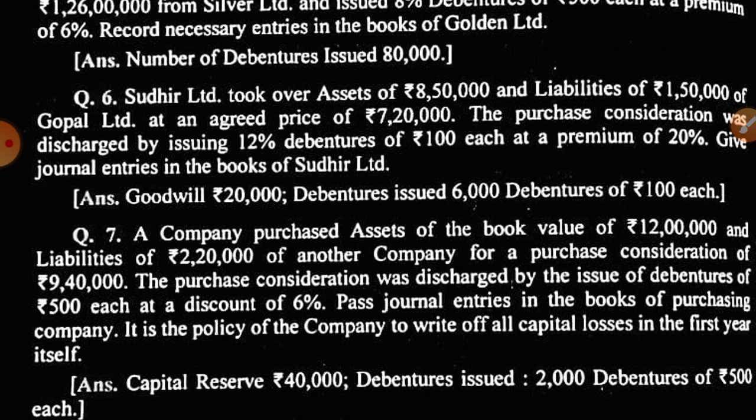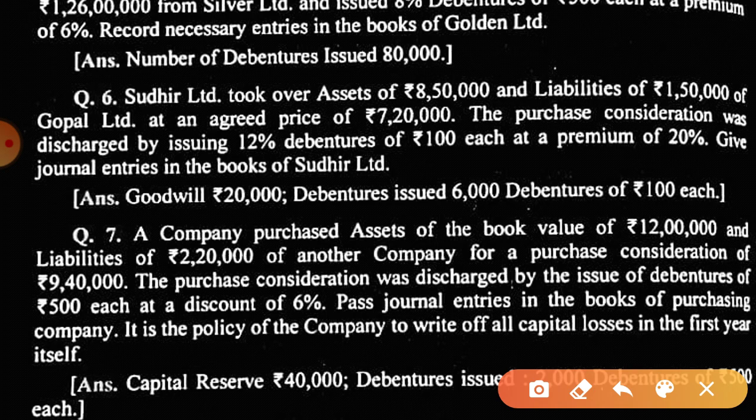And same way shares are issued other than cash. In the previous chapter we did the entries related to the same topic, that is consideration other than cash. So we are going to discuss a few more questions to make the concept more clear.